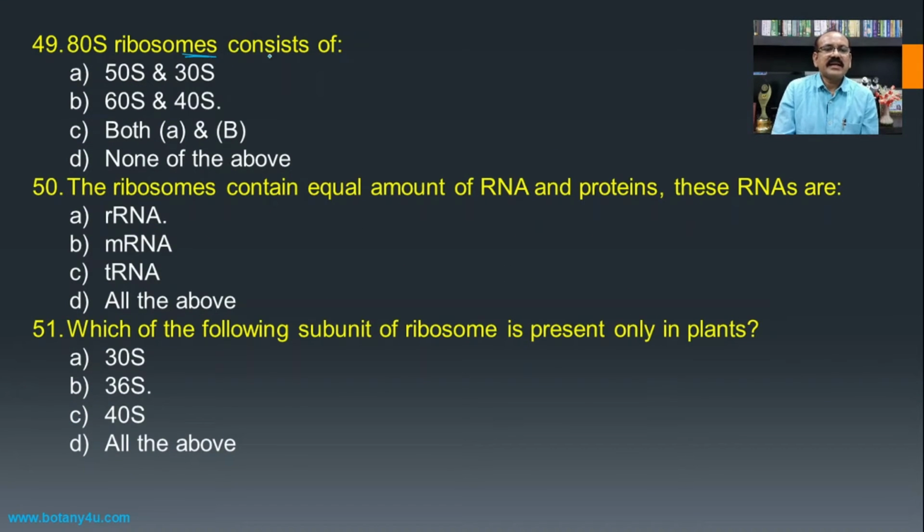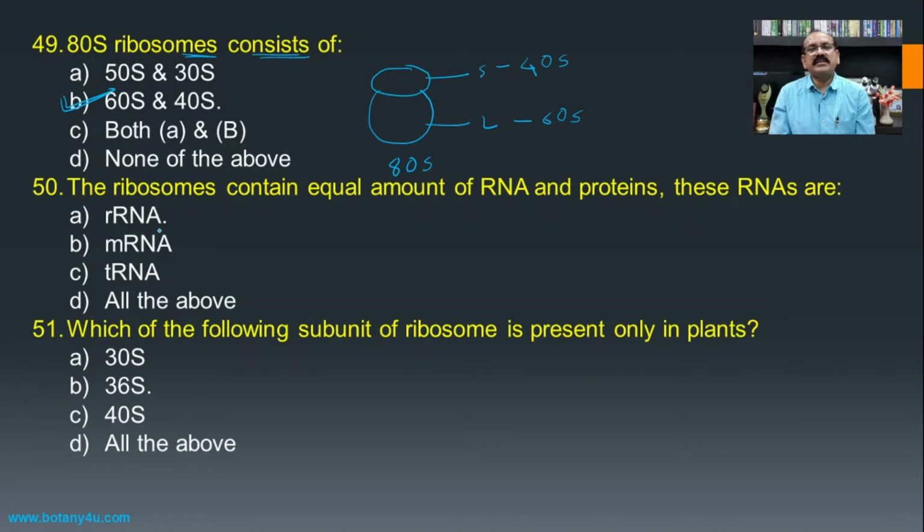Then 80S ribosomes consist of, if we see the 80S ribosomes, then these ribosomes are made up of two subunits, that is the smaller subunit and second one is a larger subunit. If it is 80S ribosome, then the smaller subunit is made up of the 40S and the larger subunit is made up of 60S. S is for the sedimentation coefficient, and hence here the 60S and the 40S becomes the answer for this question.